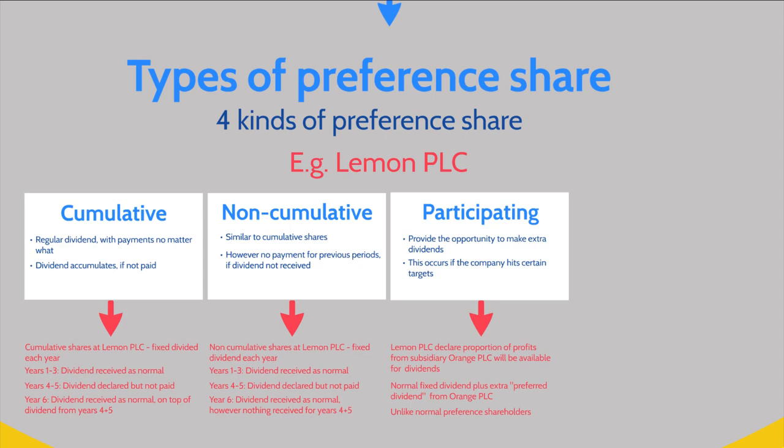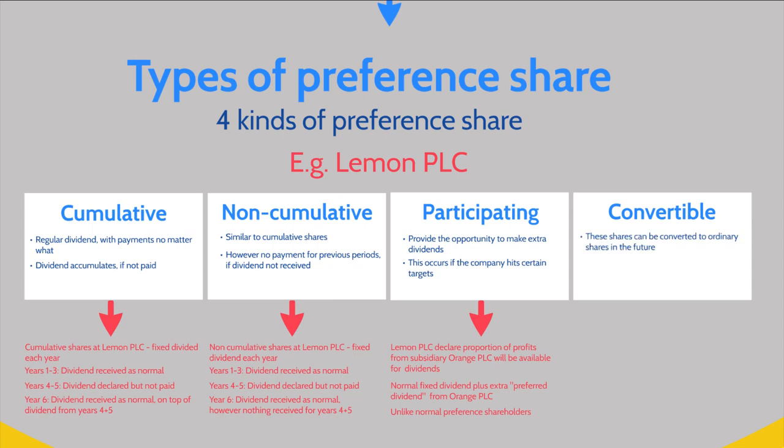And the last of the preference shares, which I would like to talk to you about today, are convertible shares. And as the name suggests, these are shares which can be converted into ordinary shares by shareholders in the future. So if we return one last time to our Lemon PLC example, if a convertible shareholder decides they want to vote in the company's shareholder meetings, for instance, they can exercise their right to convert their preference shares into ordinary shares. And as we learned earlier, this of course means that they can then have a vote at the company's shareholder meetings.